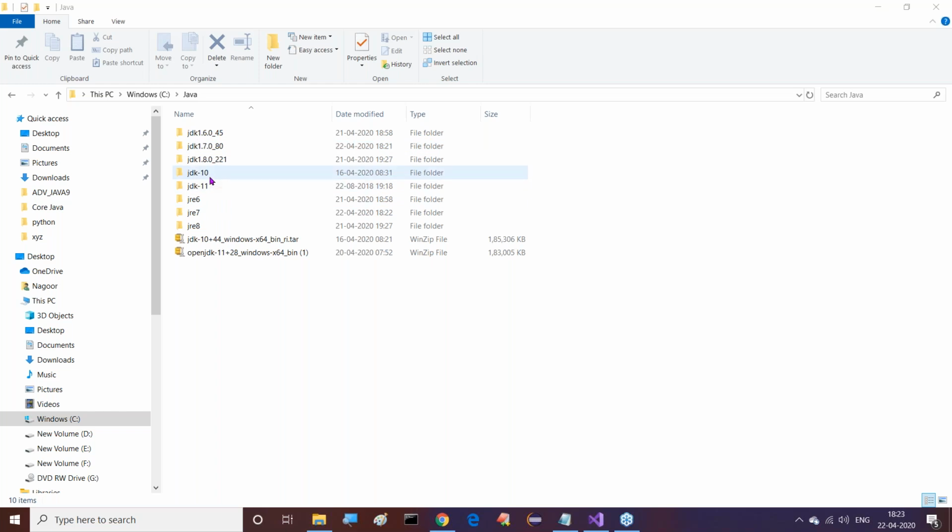Just forget it, don't think about it. And 10 and 11 is available. Don't think about it. But which versions here? Our required versions I downloaded and installed there. 6, 7, 8 versions I downloaded. At present, for our very basic applications, these 3 versions are sufficient. In the future, after completion of a few topics, when I'm going to talk about Java 9, 10, 11, 12, 13, 14 features, there I will install the respective version.